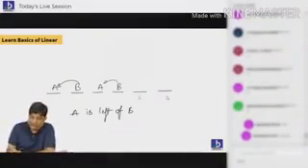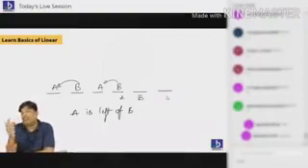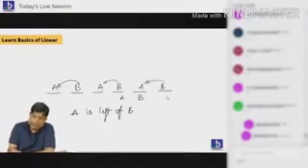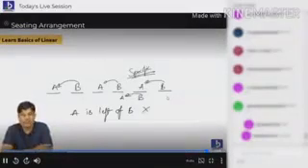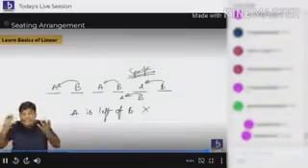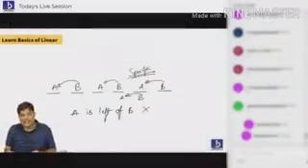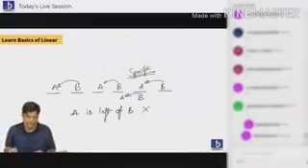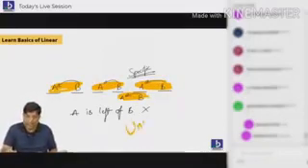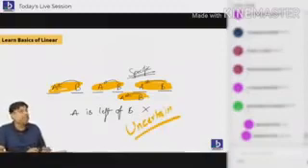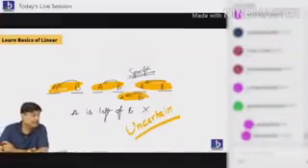A is left of B. Sir, if B is here, A can be here. If B is here, A can be here. So do you think that you have any specific position of these people? No, you don't have any specific position of these people. You just told me A is left of B. Where is that B? Do you have any idea where is that B? I don't know. But you just told me A is left side of B. So students, it can be possible here also, here also, here also. So these type of statements are said to be uncertain statements. Are you understanding what I mean to say? These kind of statements are nothing but uncertain statements.